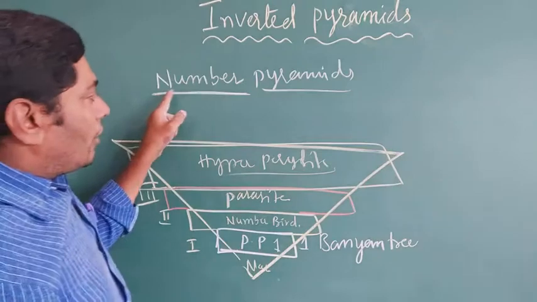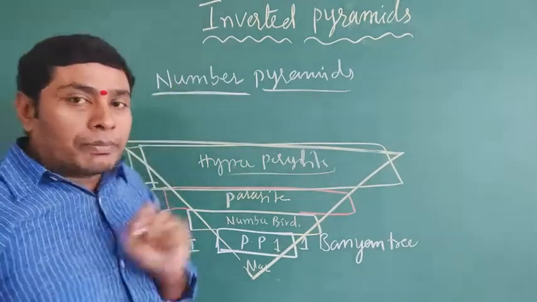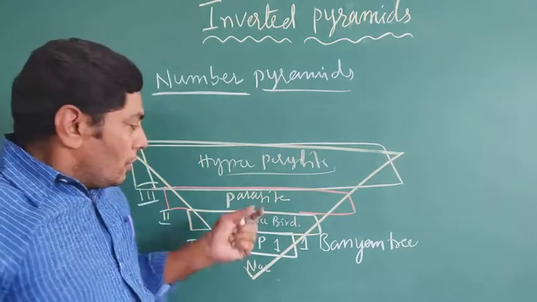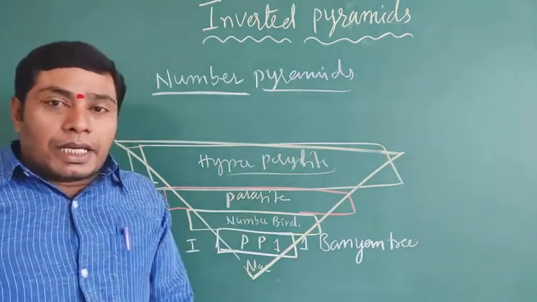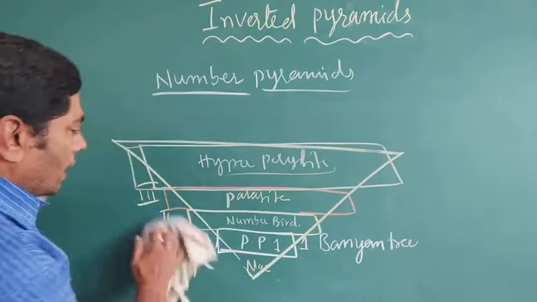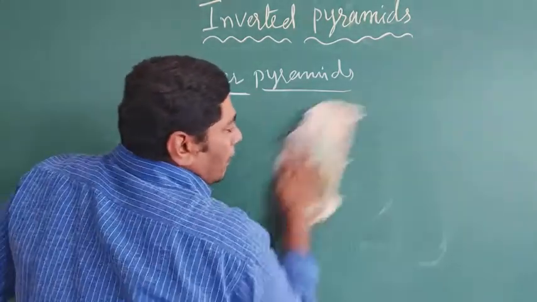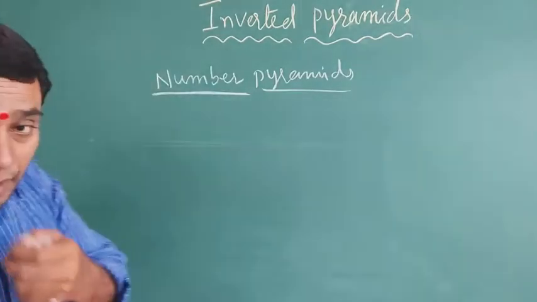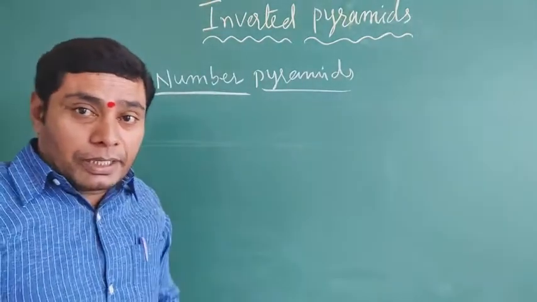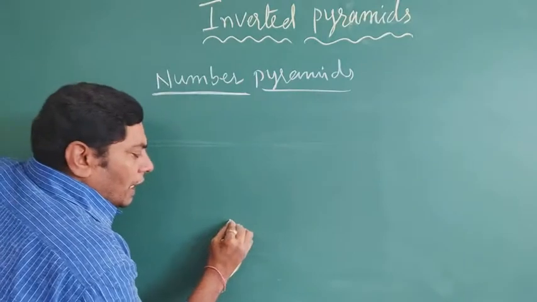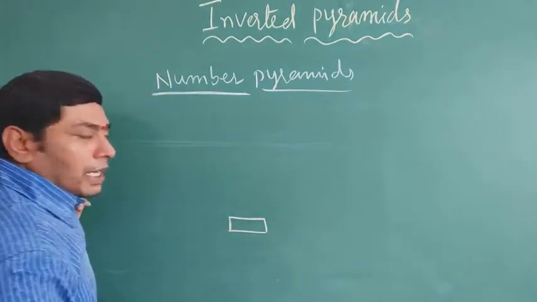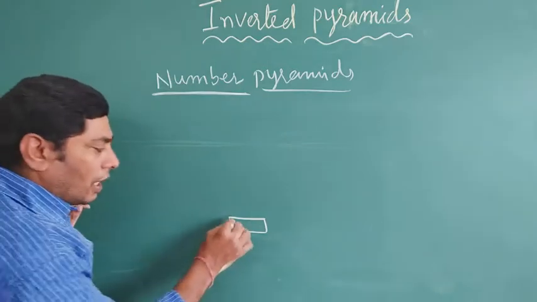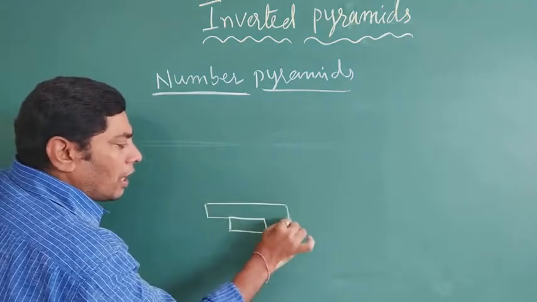The ecological inverted number pyramid example is a banyan tree. The second example is the parasitic ecosystem. In the parasitic ecosystem, only one or two parasites enter the host body, or one or two organs.